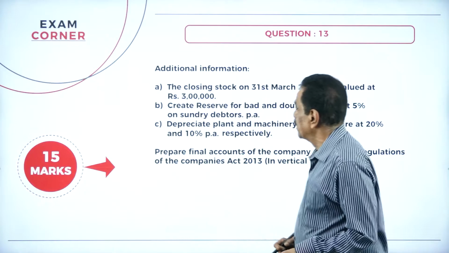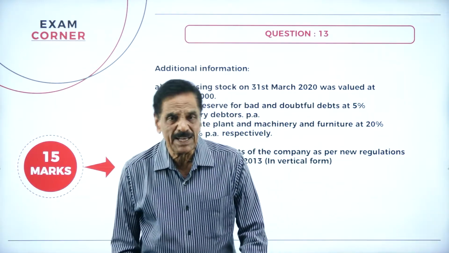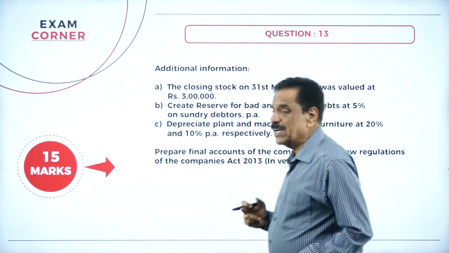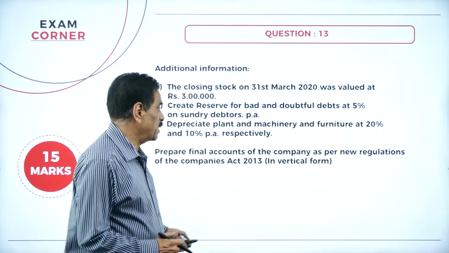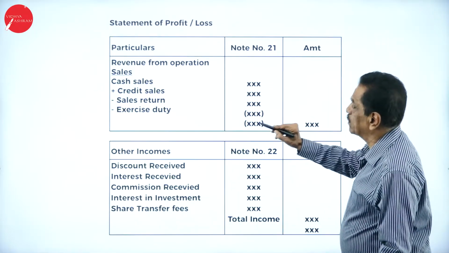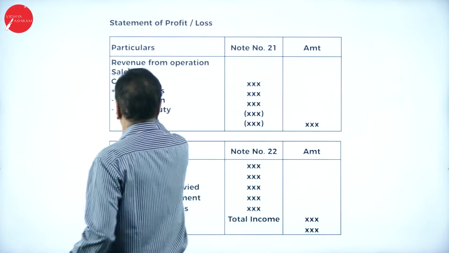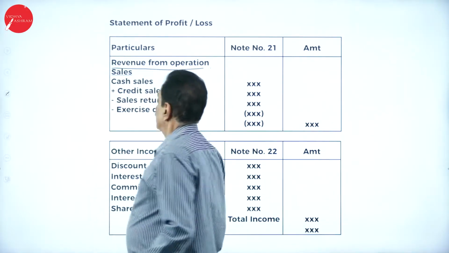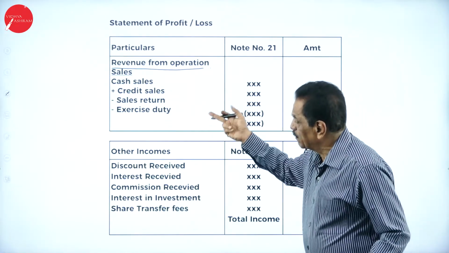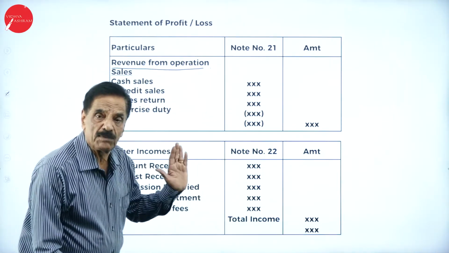We'll move on. Closing stock will come on the credit side of the trading account and on the asset side of the balance sheet. Then RBD goes to the profit and loss account, and it should be deducted from the debtors. Depreciation and amortization are a separate account. This year's format: statement of profit and loss, particulars, note number 21, amount, revenue from operations. Sales is revenue: cash sales add credit sales, minus sales excise duty deducted; whatever the difference comes, that is the revenue from operations.